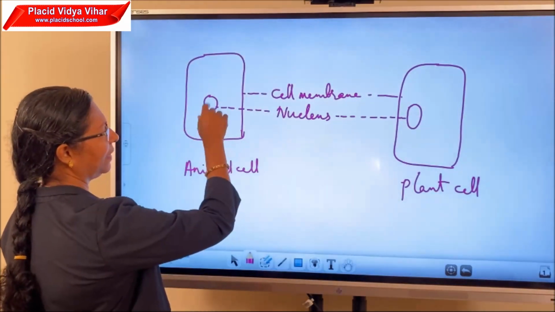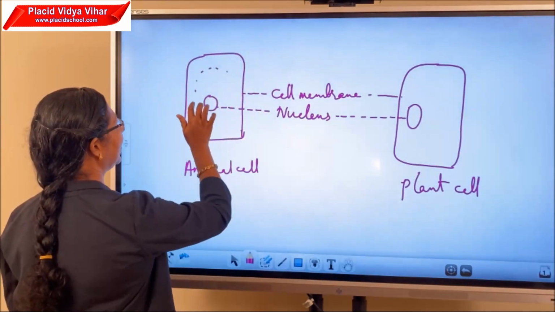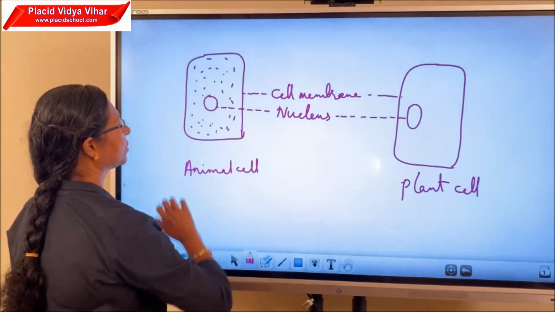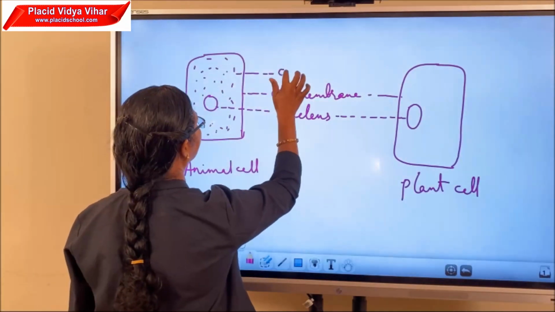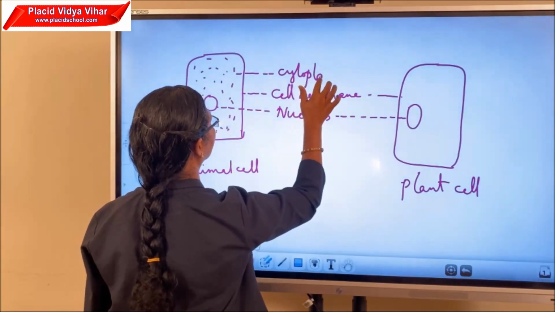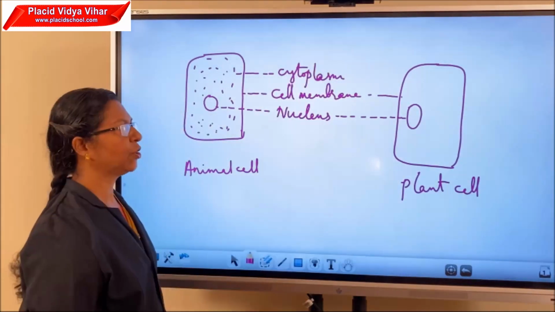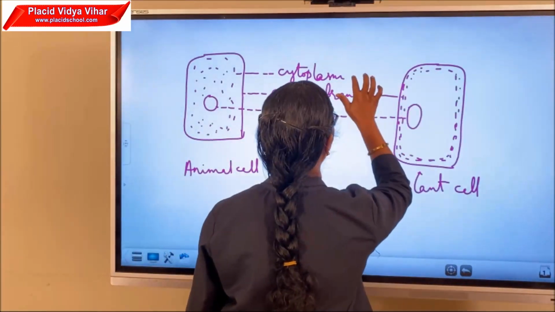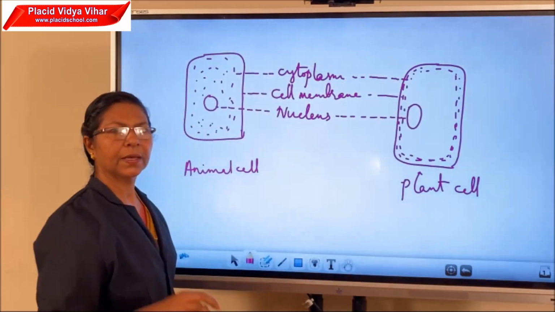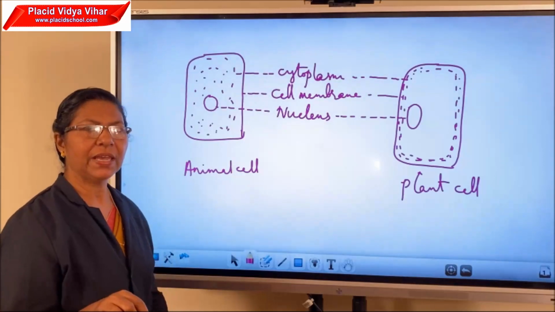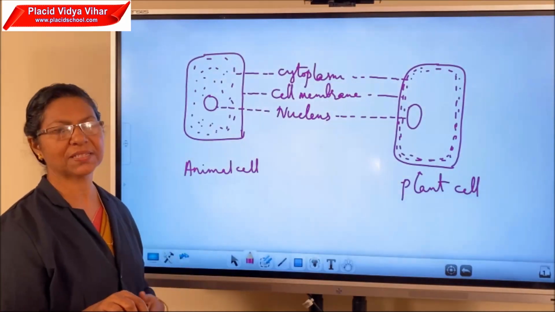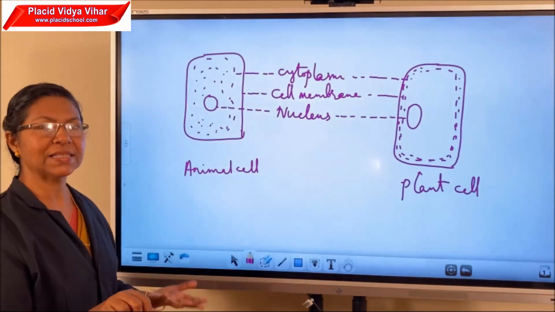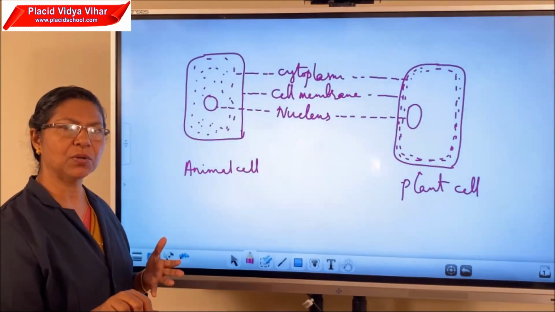Then, inside the cell membrane, we can see a jelly-like material, and this is known as cytoplasm. In plant cells also, we can see this cytoplasm inside the cell. Then inside the cytoplasm there are so many components, and these components are together known as cell organelles. Different cell organelles are present in plant cells and also in animal cells.